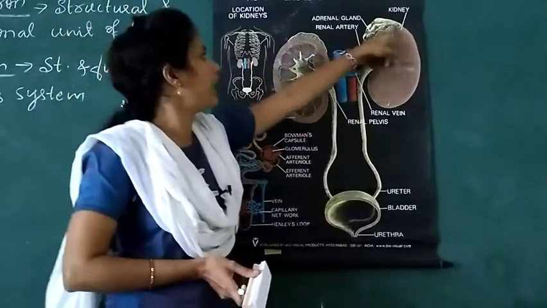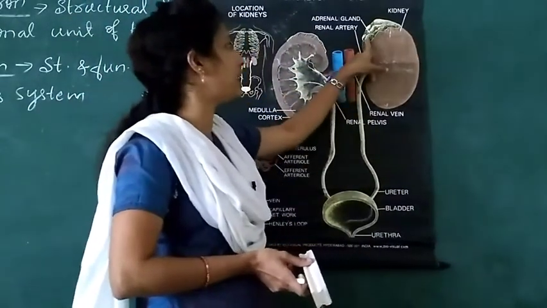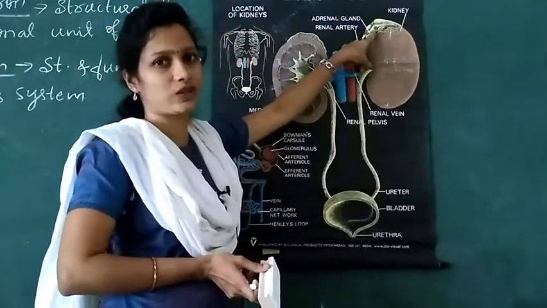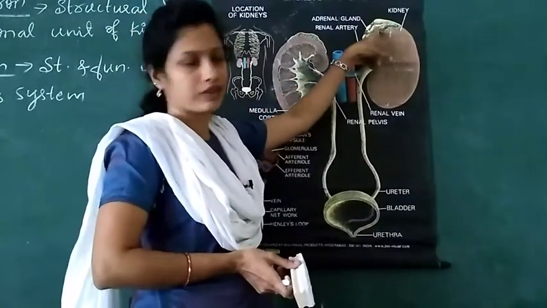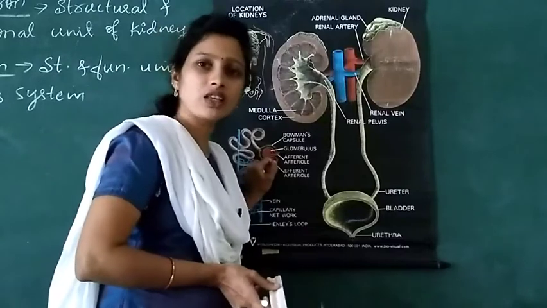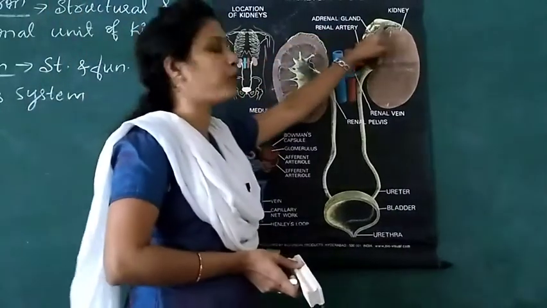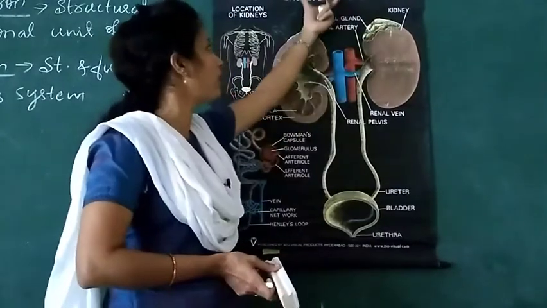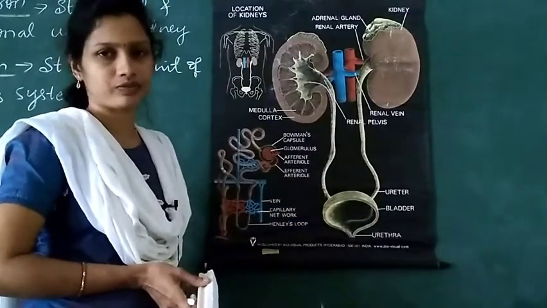At the upper portion of the kidney, you can see the presence of the adrenal gland. Adrenal gland is present above the kidney, and this adrenal gland secretes or produces emergency hormones.